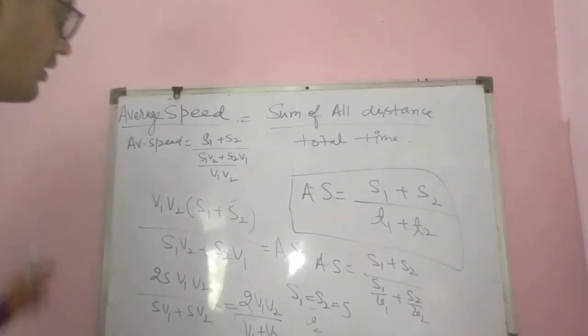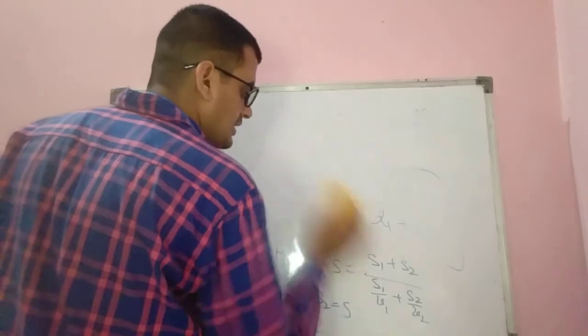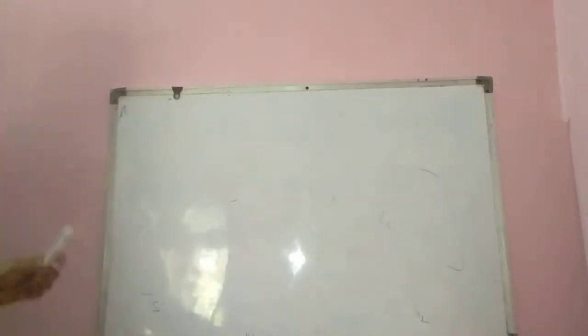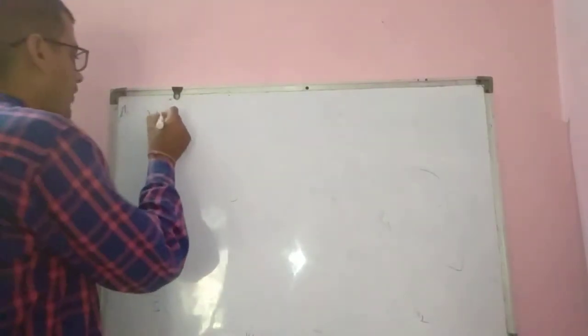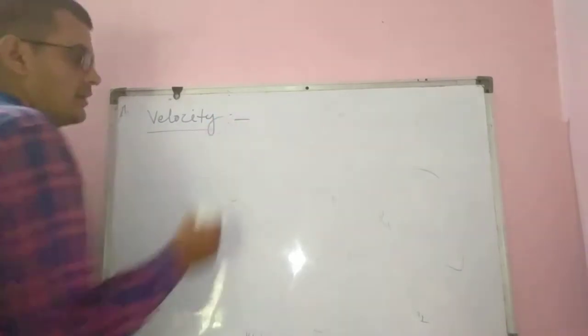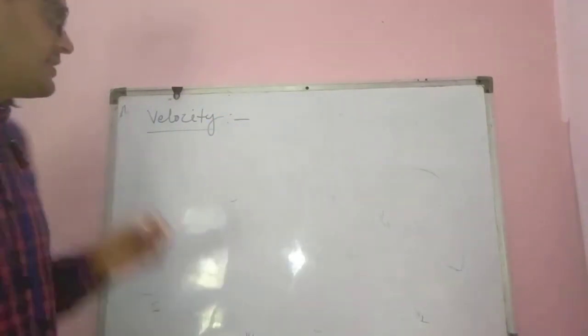Okay. Now coming to the next topic, that is velocity. What will be the velocity? Velocity equal to displacement upon time. Velocity is also called speed with direction.